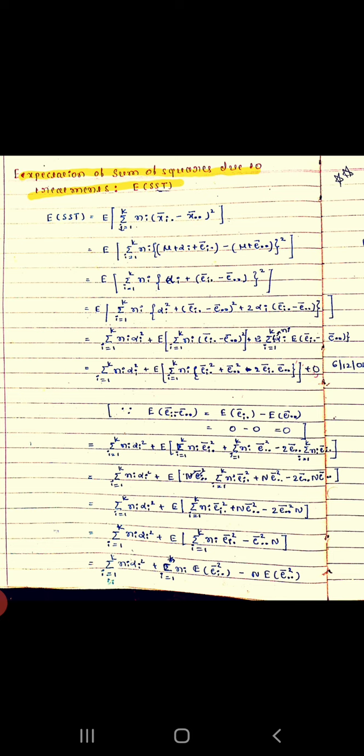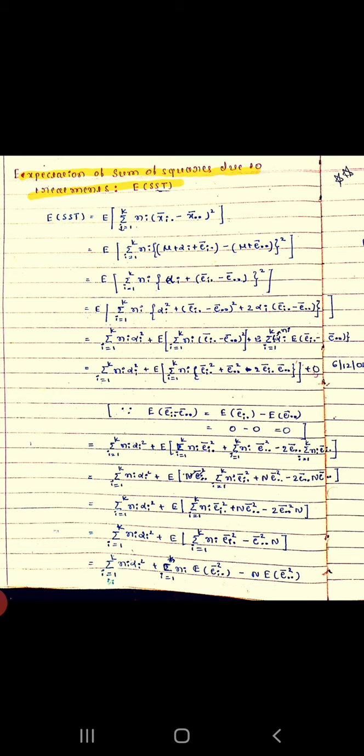That is equal to the expectation of the summation i equals 1 to k of n_i times, after simplification with mu cancelled, (alpha_i plus (ē_i. minus ē..)) square. Using the (a plus b) whole square formula, that is alpha_i square plus (ē_i. minus ē..) square, that is b square, plus 2ab, which is 2 alpha_i into (ē_i. minus ē..).